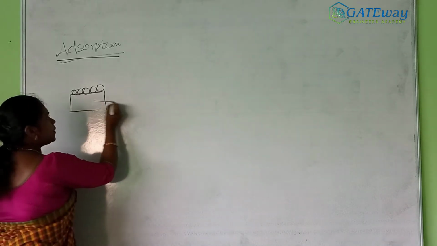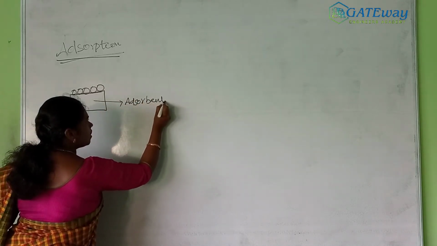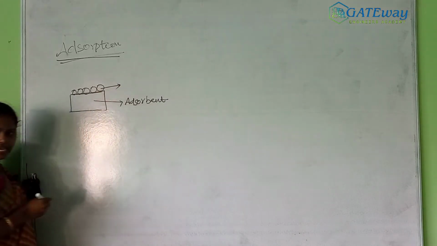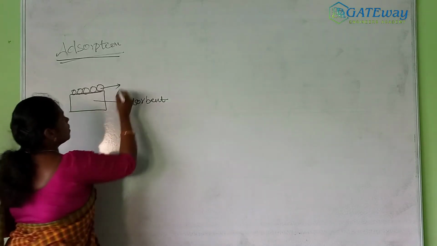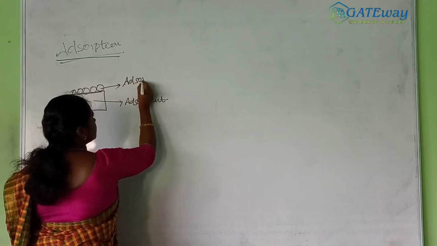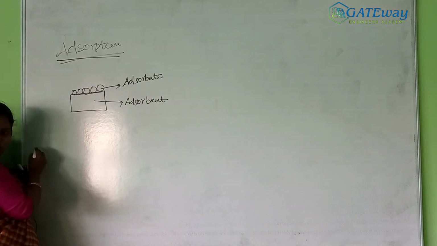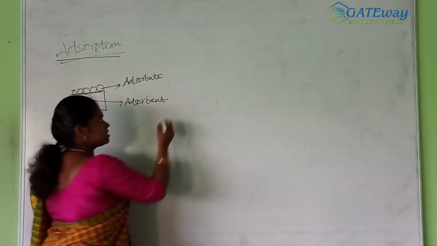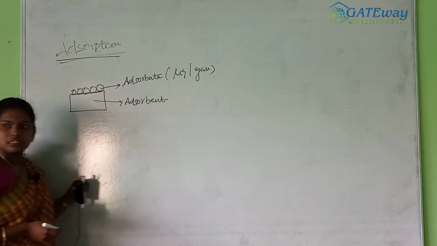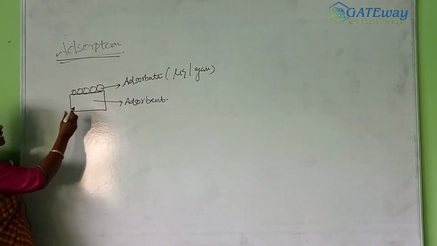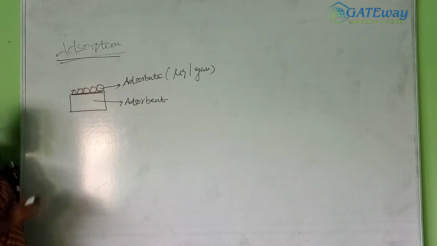So this solid particle is called the adsorbent. The particle that may be a liquid or a gas is called the adsorbate. So this adsorbate molecule may be liquid or gas, and this liquid or gas molecule is adsorbed on the surface of the adsorbent. This process is called adsorption.